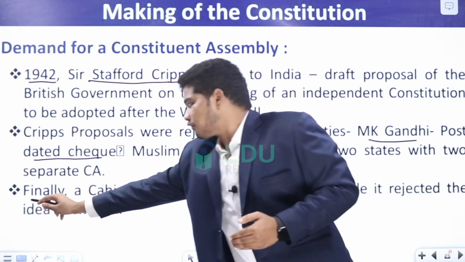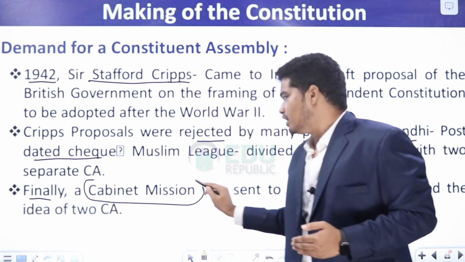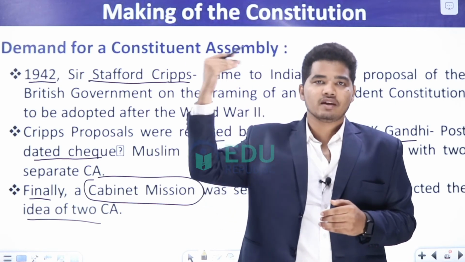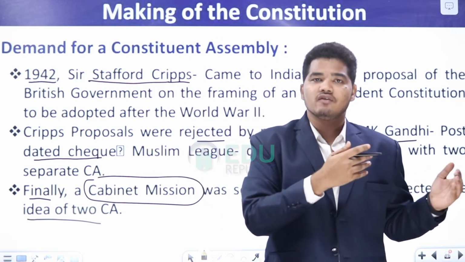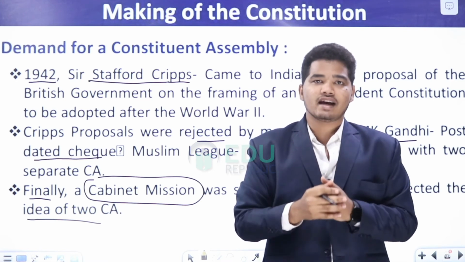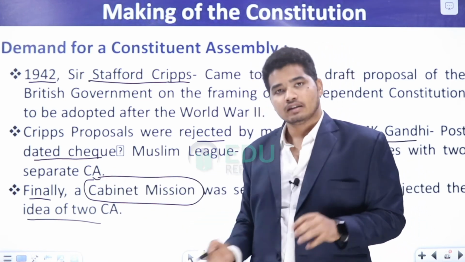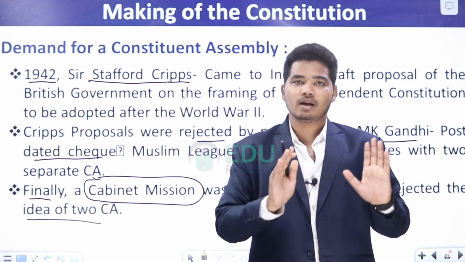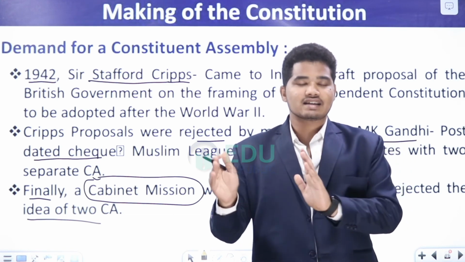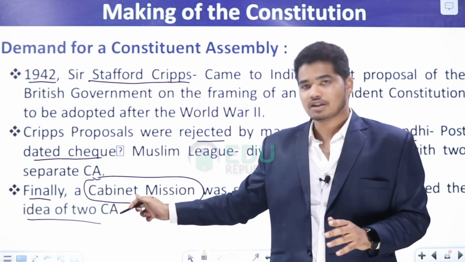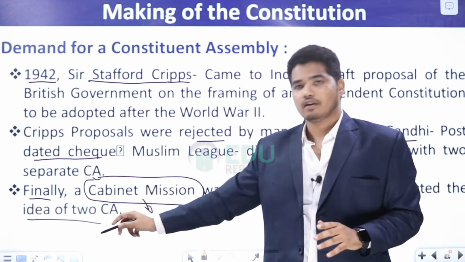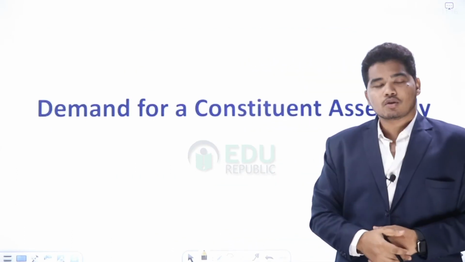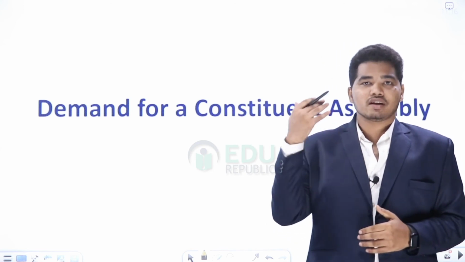Then what happened? Finally, a Cabinet Mission was sent to India, proposing two Constituent Assemblies: one Constituent Assembly for India and another for Pakistan. So this idea of two Constituent Assemblies was proposed by the Cabinet Mission. They brought a good idea, which you will be knowing in history, what kind of provisions they brought, and they were accepted by both the Muslim League and the INC, the Indian National Congress. By going with the proposals of the Cabinet Mission, we acceded to the idea of two Constituent Assemblies.